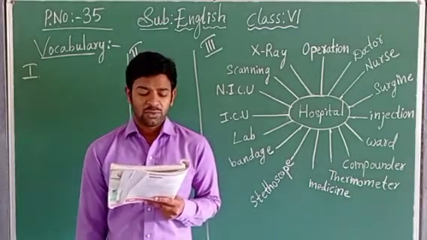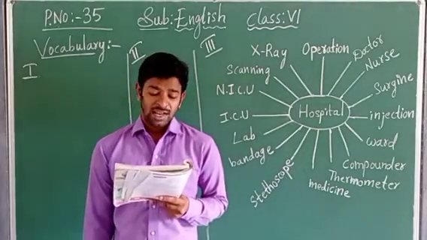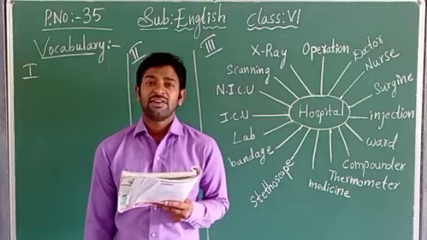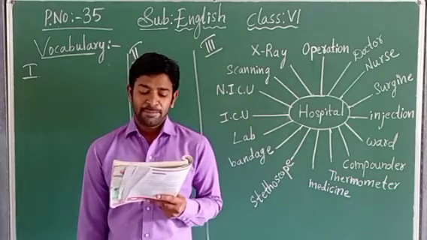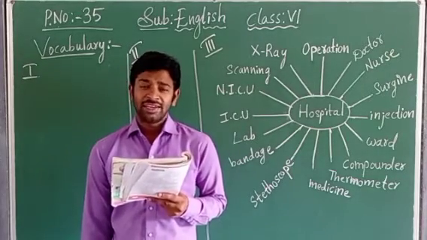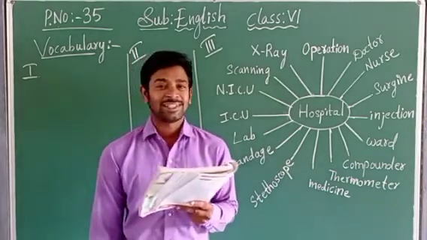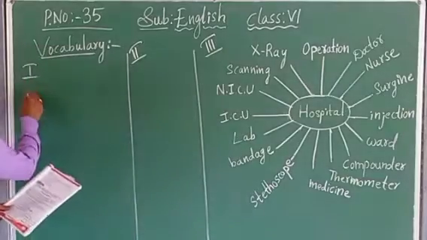Carbohydrates, C-A-R-B-O-H-Y-D-R-A-T-E-S. Carbohydrates is the correct spelling. Fats, F-A-T-S, fats. Vitamin, V-I-T-A-M-N-S. So it is wrongly spelled, children. So the first mistake we have found here.